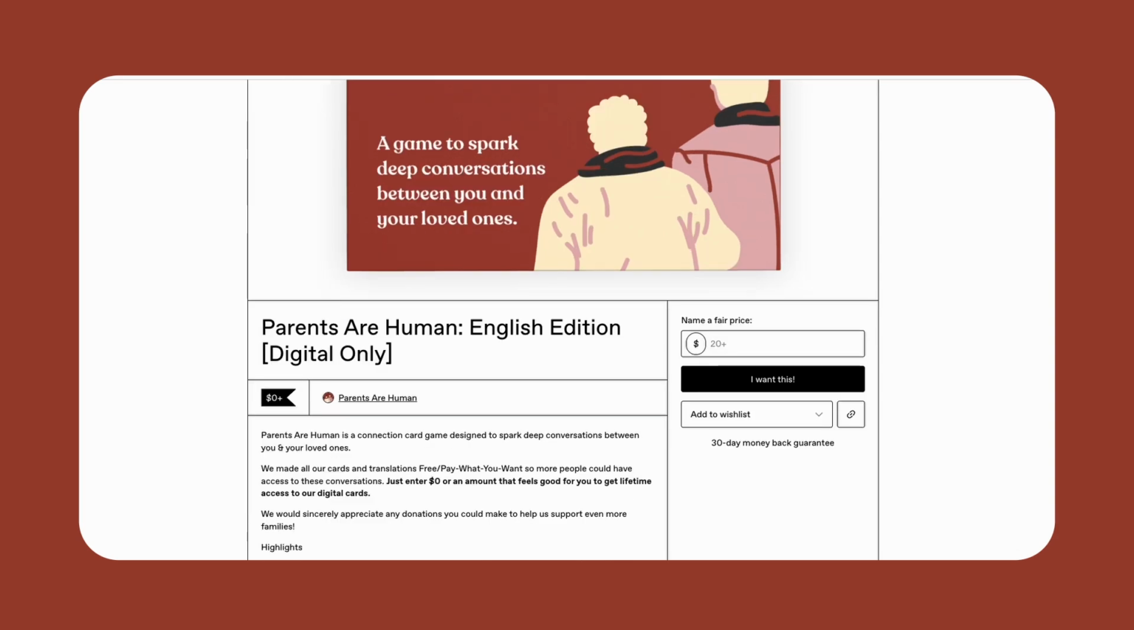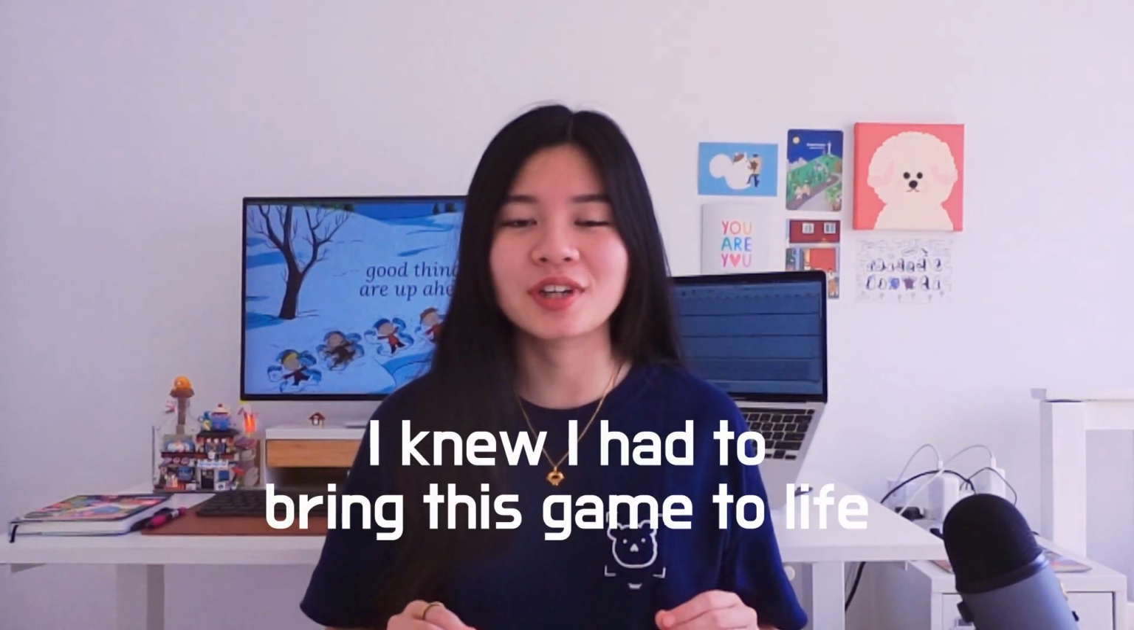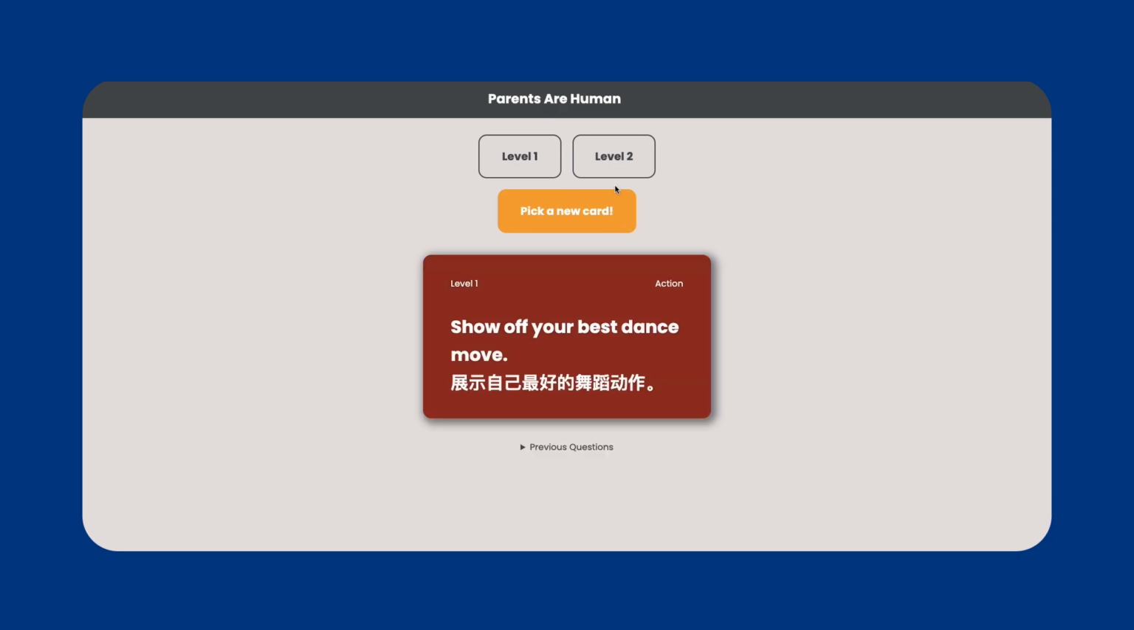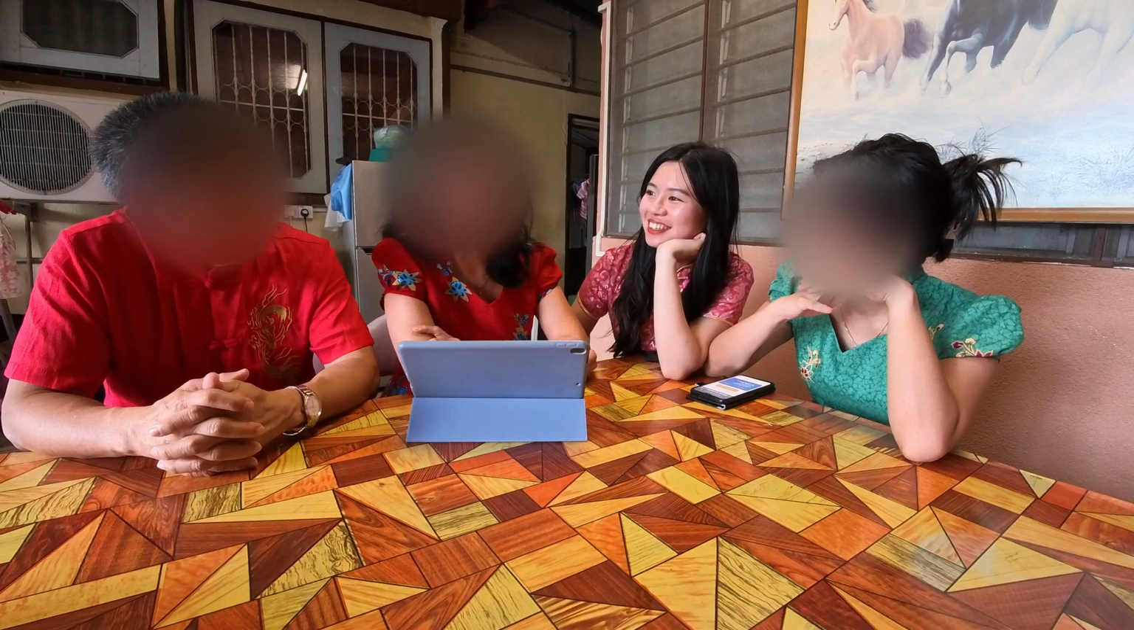I think this is such a beautiful story, so when I discovered that they had a free digital pack on Notion, I knew I had to bring this game to life as an interactive web app. So let me take you through the journey of building this app to playing it with my parents during the Lunar New Year in the village. Let's go.